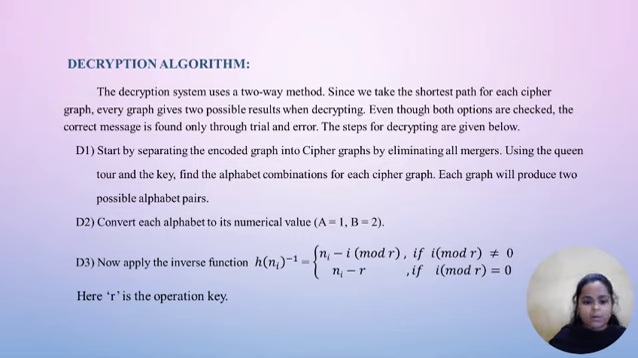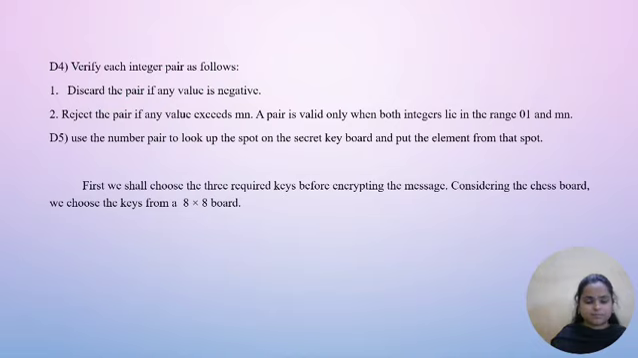Step 3. Now apply the inverse function. H of ni whole inverse equals ni minus i mod r if i mod r is not equal to 0, and ni minus r if i mod r equals 0. Here r is the operation key.